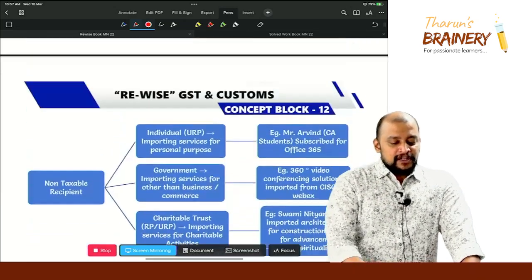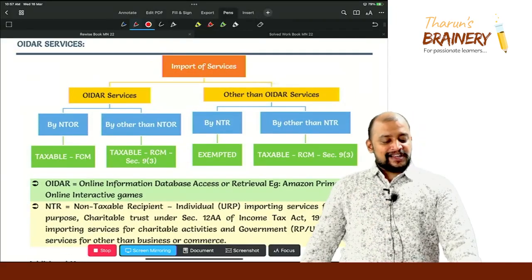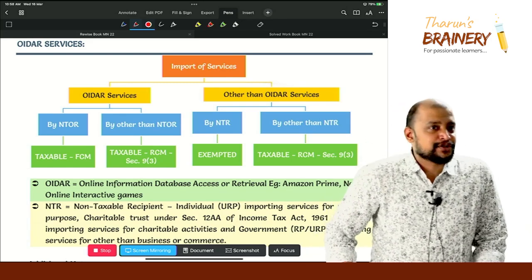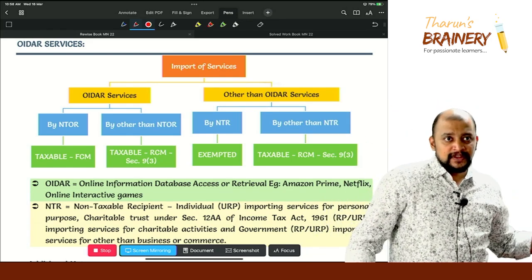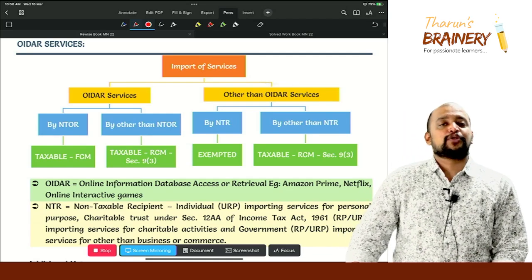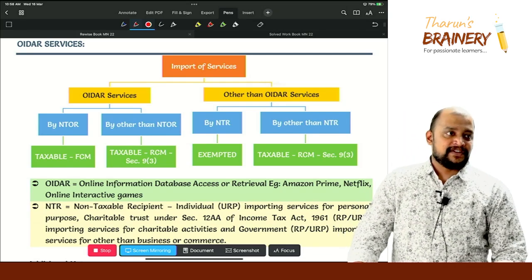So now, come back to that. OIDR service by non-taxable online recipient, by other than non-taxable online recipient. You understood this part? First branch. Yes. Now second branch. Other than OIDR service. Can you give me an example? Import of other than OIDR service.